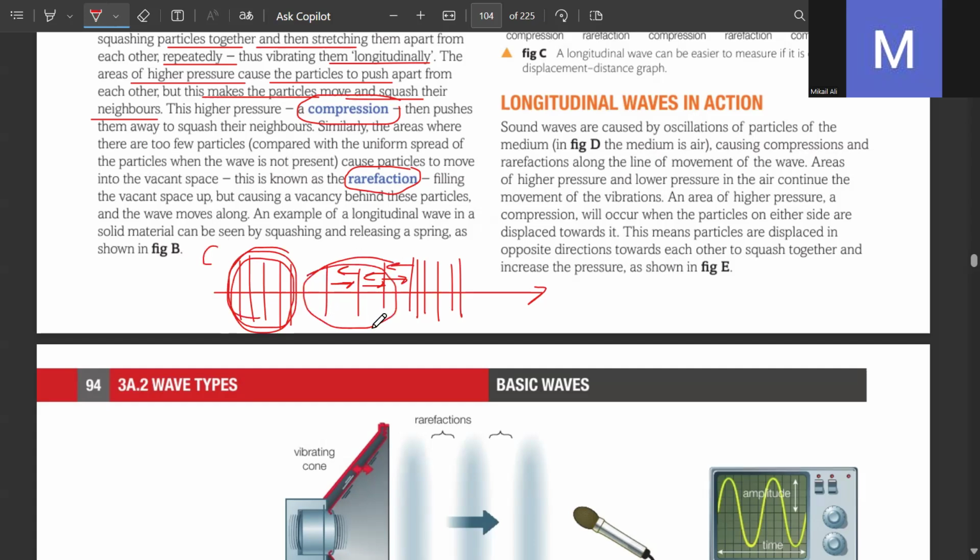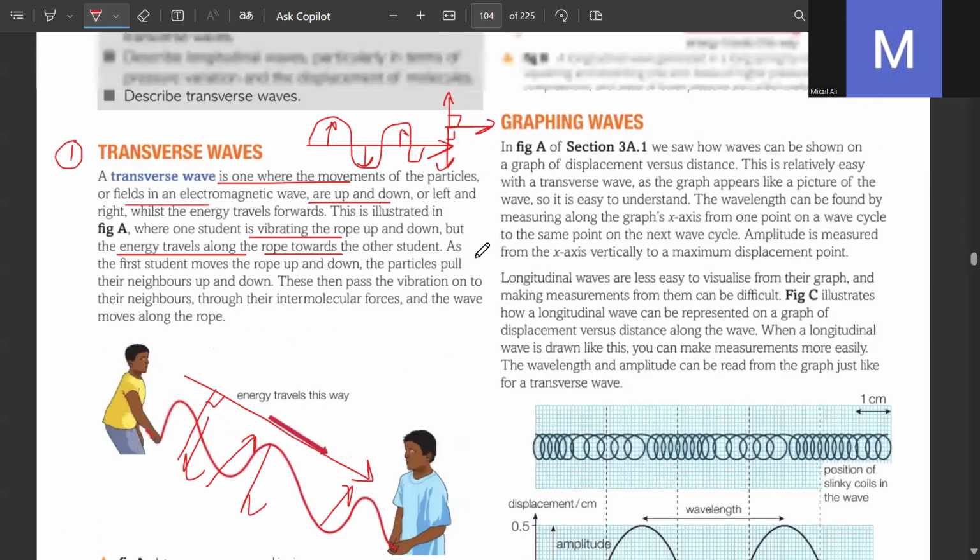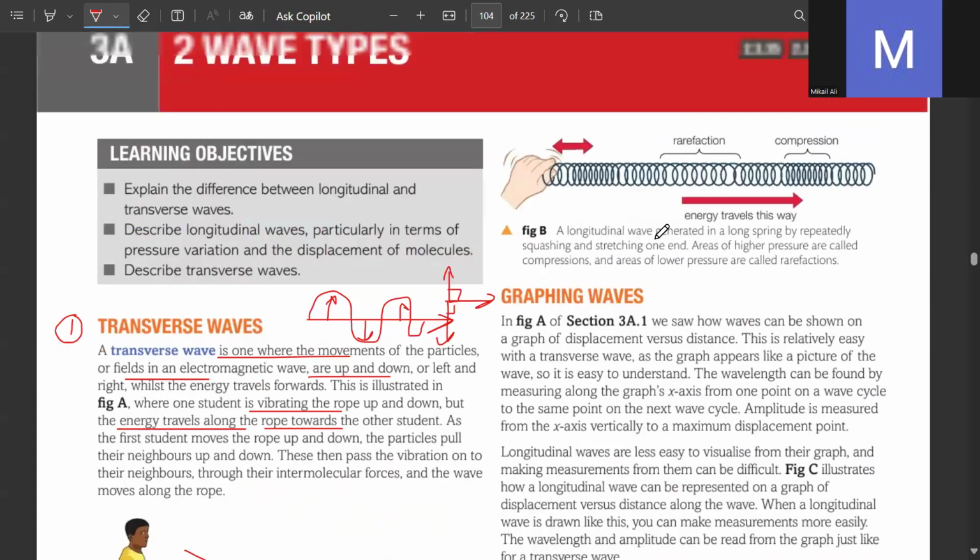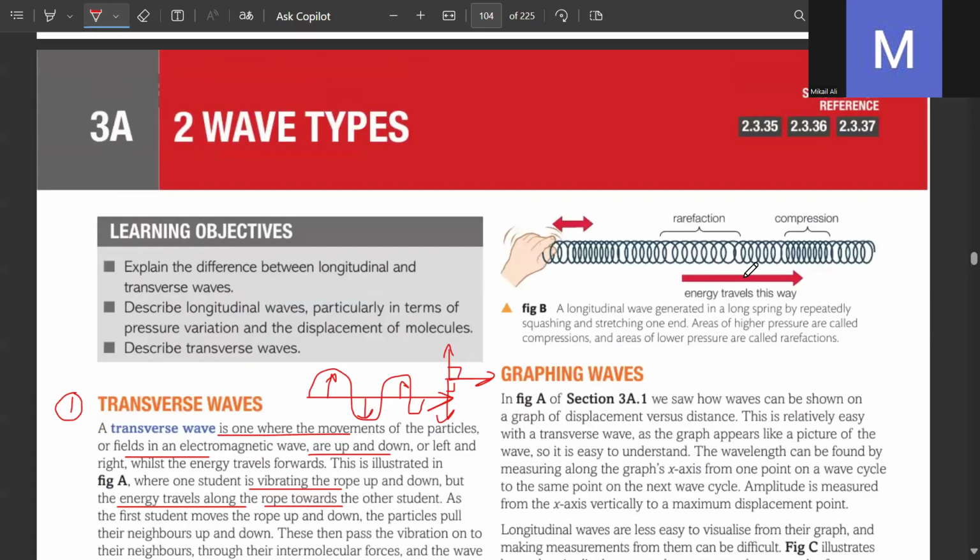Where they are very far apart, less pressure, rarefaction. Then again, compression. तो ये आपके पास ट्रांसफर्स और लॉन्गिट्यूडनल वेव में फर्क होता है. So in this figure, we can also see that this is the direction of the wave travel, and this is the direction where the particles are moving, which is also parallel to the spring.